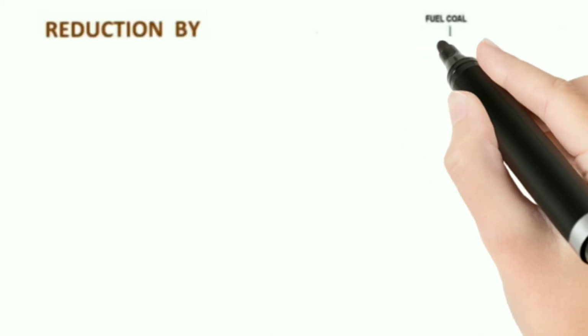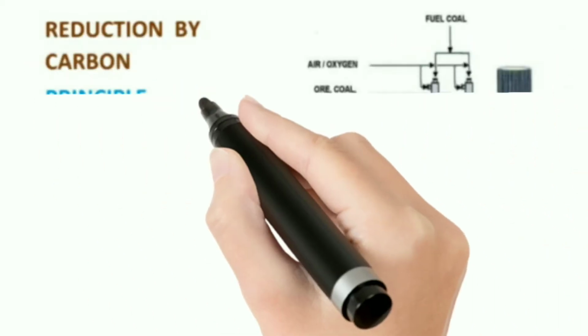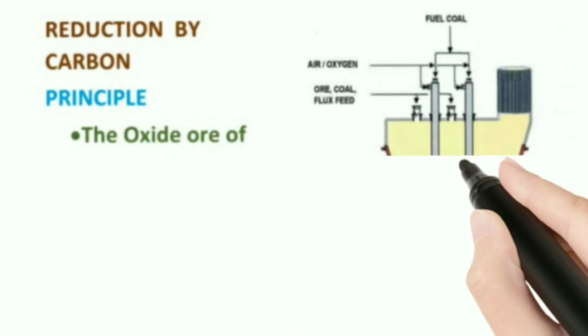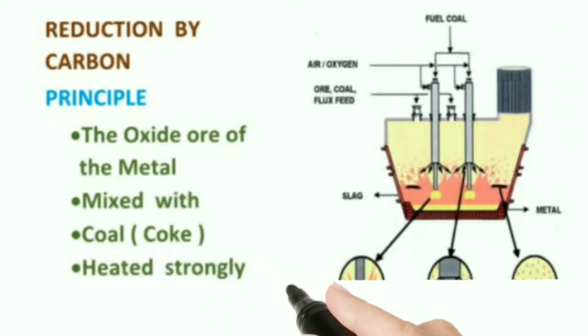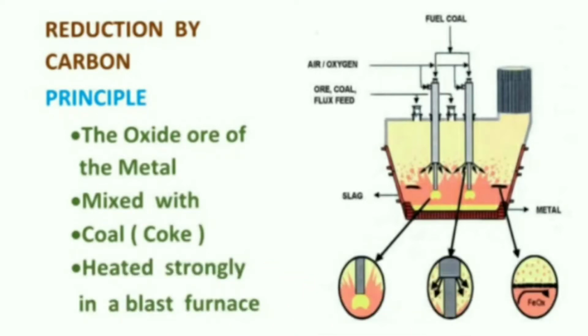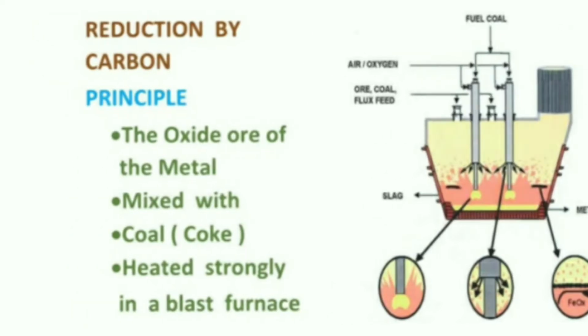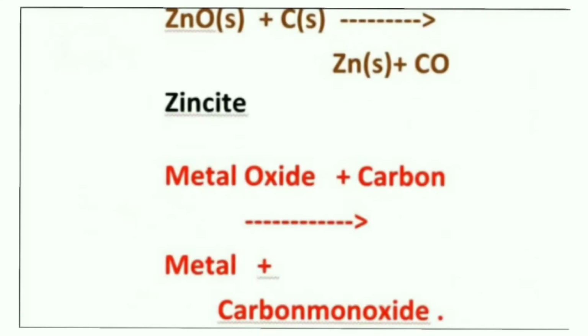The first one is reduction by carbon. In the method, first take the oxide ore and mix it with carbon. Oxide ore of the metal plus carbon, that is coke or coal. Mix it and add it in a blast furnace. When added, this metal oxide plus coke gives metal, and carbon monoxide gas is released. Metal oxide plus carbon gives metal plus carbon monoxide.